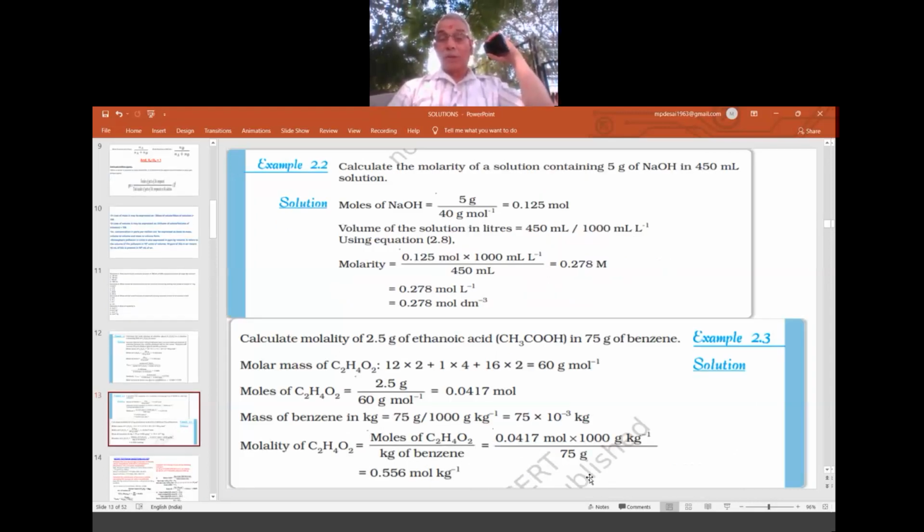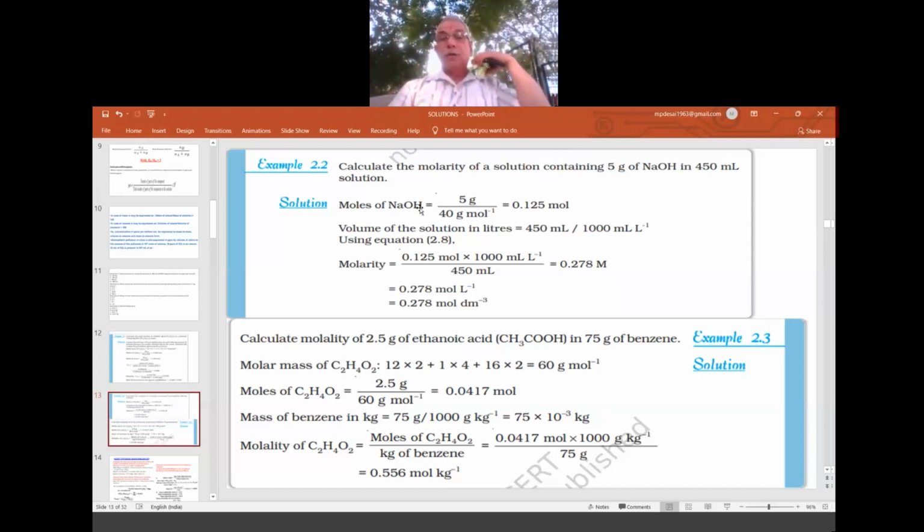One more example from the textbook. Calculate the molarity of a solution containing 5 gram of NaOH in 450 ml of solution. That means 5 gram of sodium hydroxide is dissolved in 450 ml of solution. In that case, what is the molarity? Straight away we'll go to the formula.